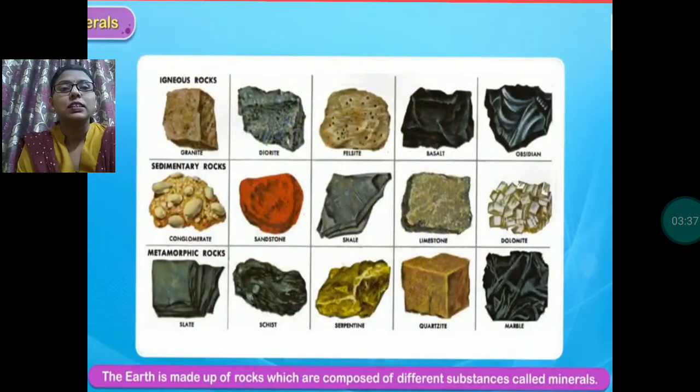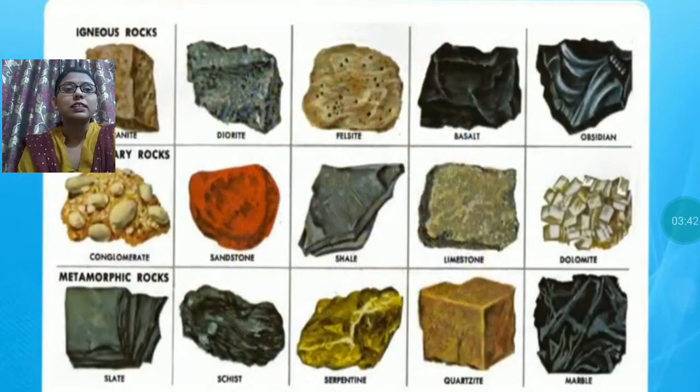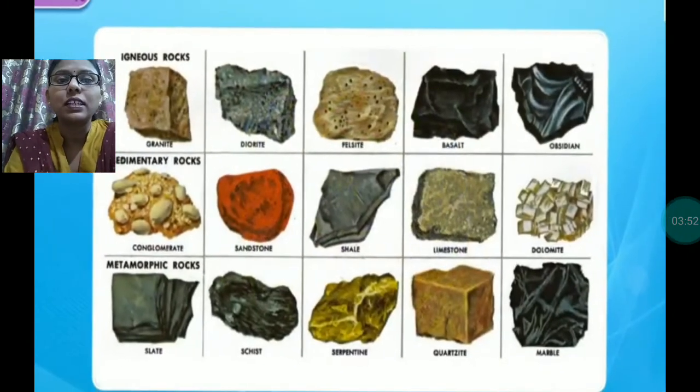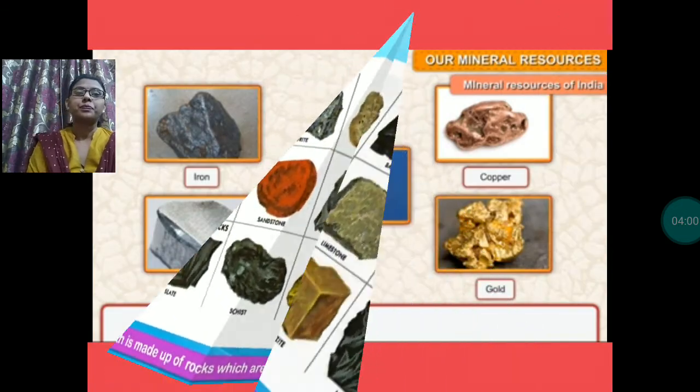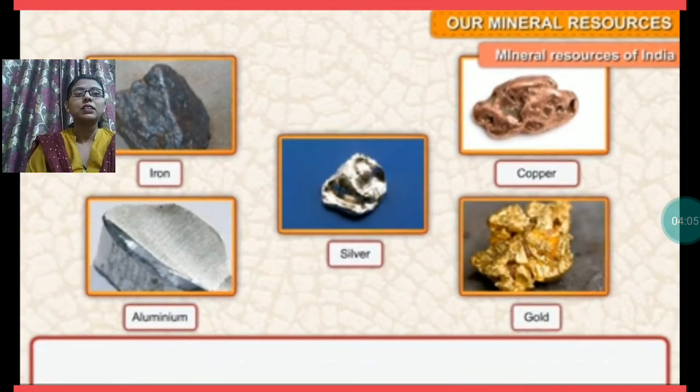Here you can see these are some minerals, these are the pictures of minerals. In this, sandstone is there, coal is there, marble is there, after that granite is there. Many types of minerals are found in the earth. Iron, aluminium, silver, copper, gold, these all are examples of mineral resources.